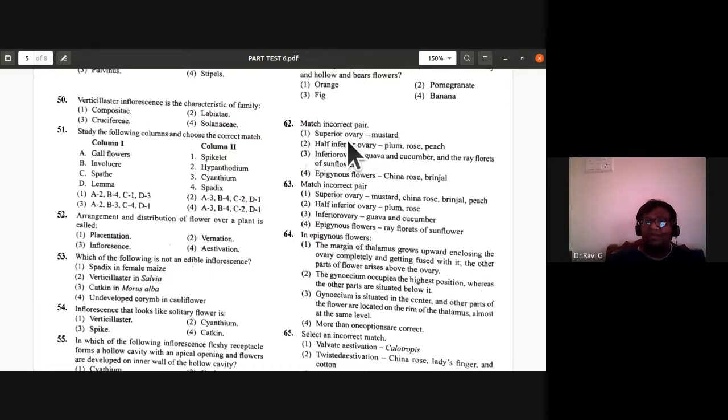Superior ovary, mustard. Half inferior ovary, it is correct. Inferior ovary is also correct. Fourth one is the incorrect pair. So 62nd, fourth one is the incorrect pair.